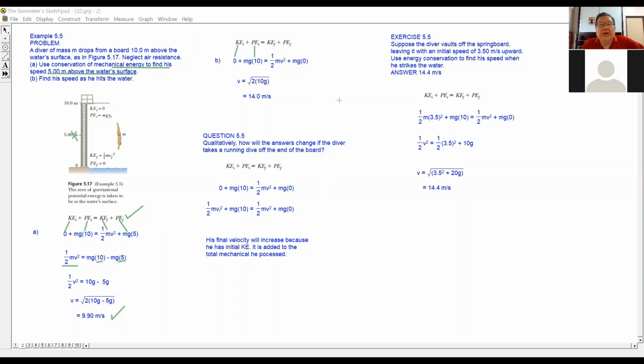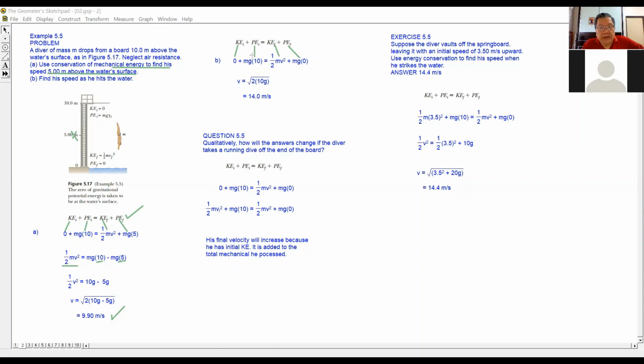Finally, when he reaches the bottom, we don't know what the velocity is. Never mind. But the kinetic energy is half mv squared. And also, when he reaches the surface of the water, the potential energy is 0 because now he is at the 0 level.